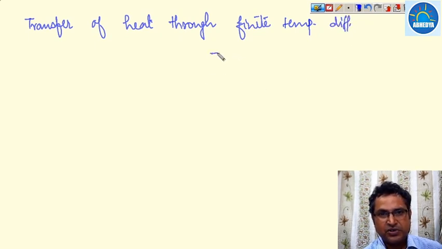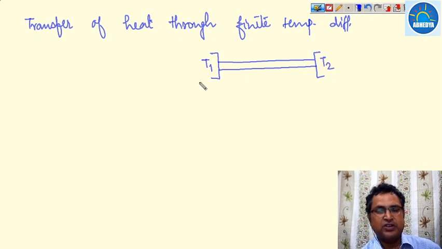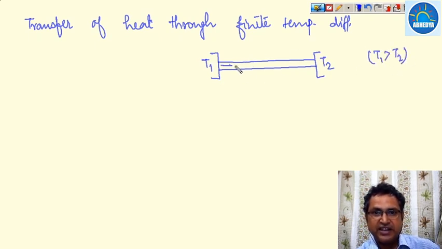Now suppose we have two systems at temperatures T1 and T2, with a finite difference, and obviously T1 is greater than T2. So since T1 is greater than T2, heat will flow in this direction.